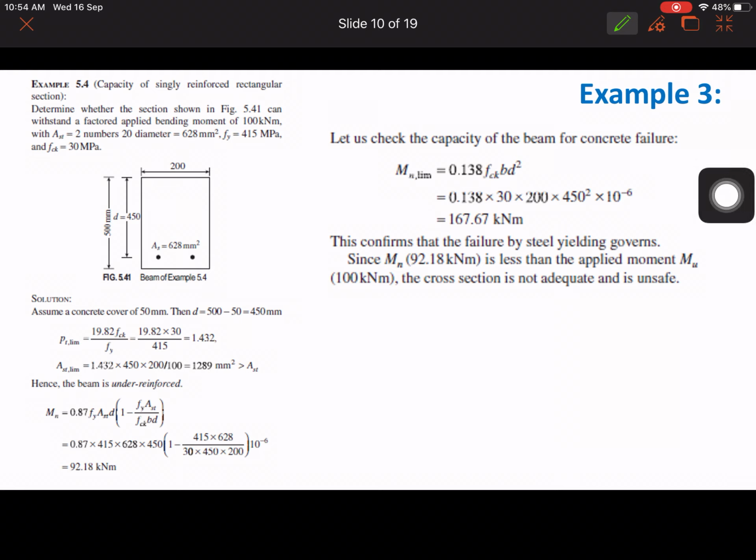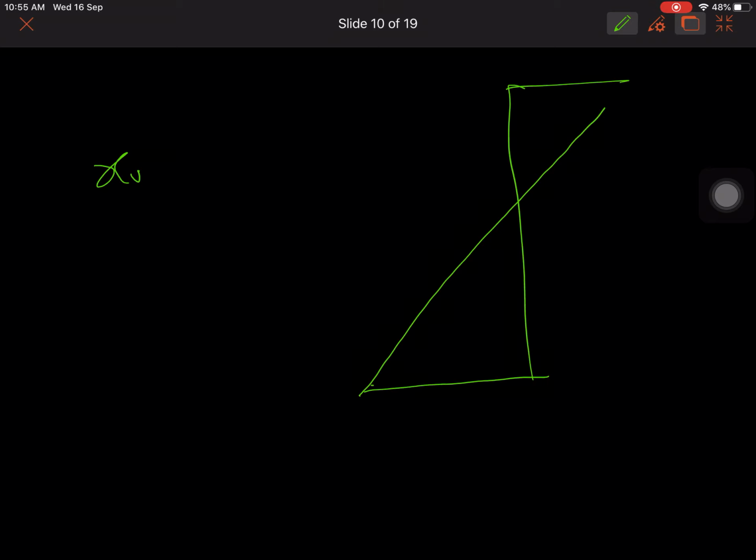So in this session we will discuss another different way of finding the moment carrying capacity. As we know, there are several ways we can tell whether the section is under reinforced, over reinforced, or balanced. Suppose for XU, this is the balanced section, that means this is the strain profile.